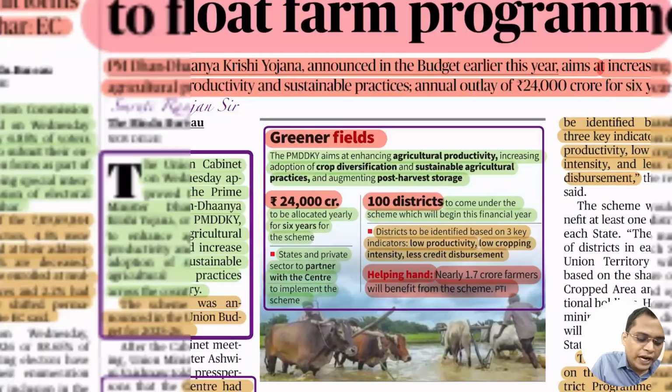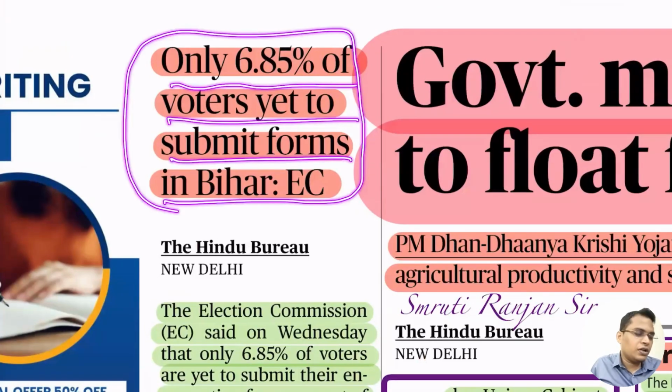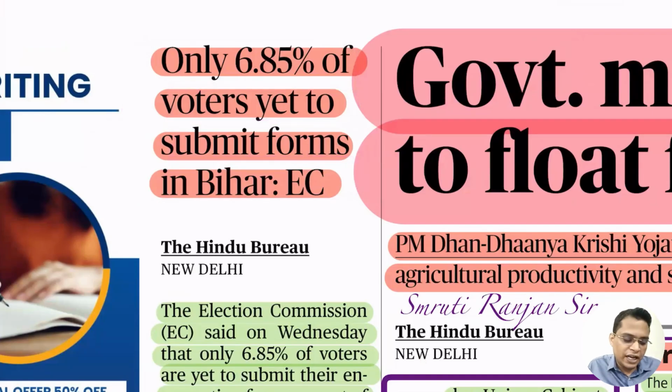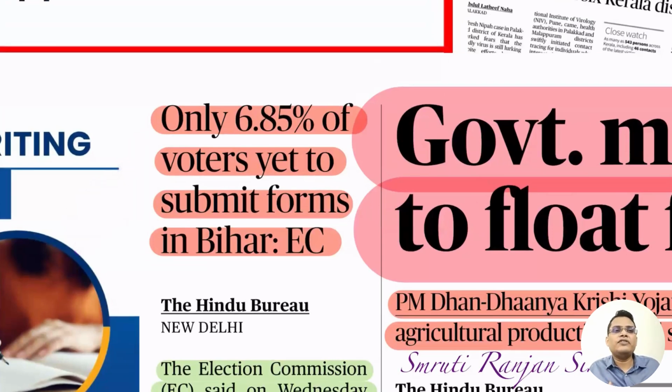Only 6.85% of voters are yet to submit forms in Bihar. This is what the Election Commission said. Recently, a Special Intensive Revision, called SIR, is going on in Bihar, and the main objective is to verify and include rightful beneficiaries and exclude bogus voters. That is going on in Bihar.